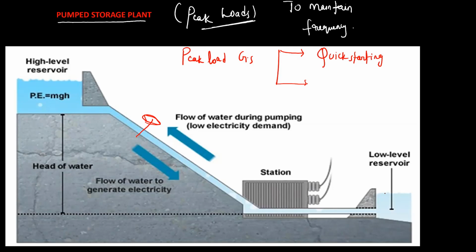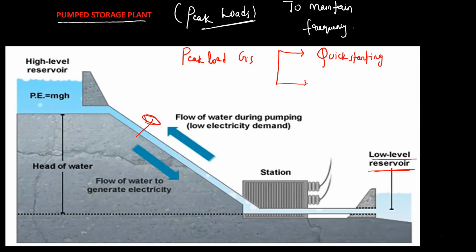At the lower end also we have a low level reservoir. After the water is used, it is collected in the low level reservoir. During light load conditions, when the load is very less, what happens? This situation is also undesirable.